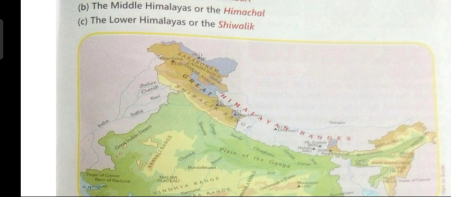Just below it, we have the Middle Himalayas, which lie in between the Greater and the Lower Himalayas, also known as Himachal. And just below the Middle Himalayas lies the Shivalik range. You can clearly see Shivalik range is written. So, children, these are the three parallel ranges of Himalayas.